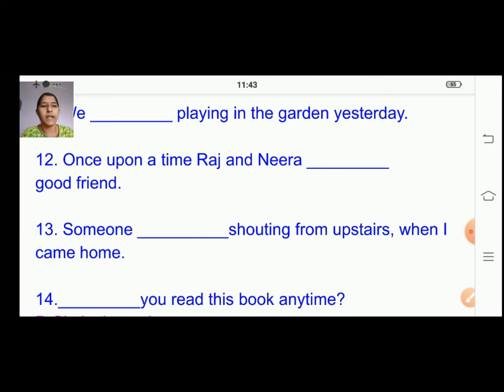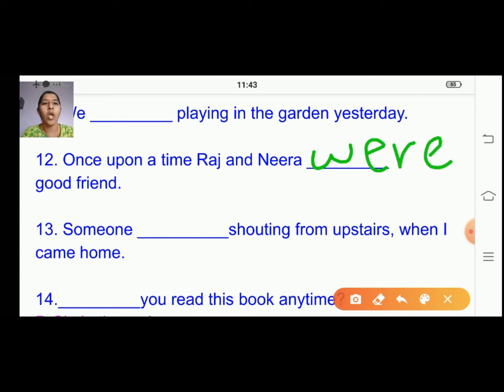So once upon a time, Raj and Neera were good friends. Understood, children? It is already over. They were friends long back. So we will say were good friends. They were good friends that time, right? Understood, children, till 12th one.